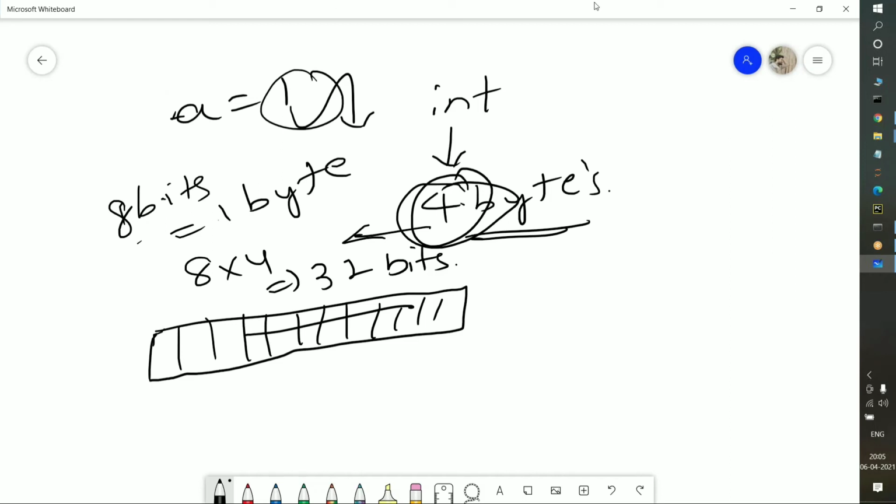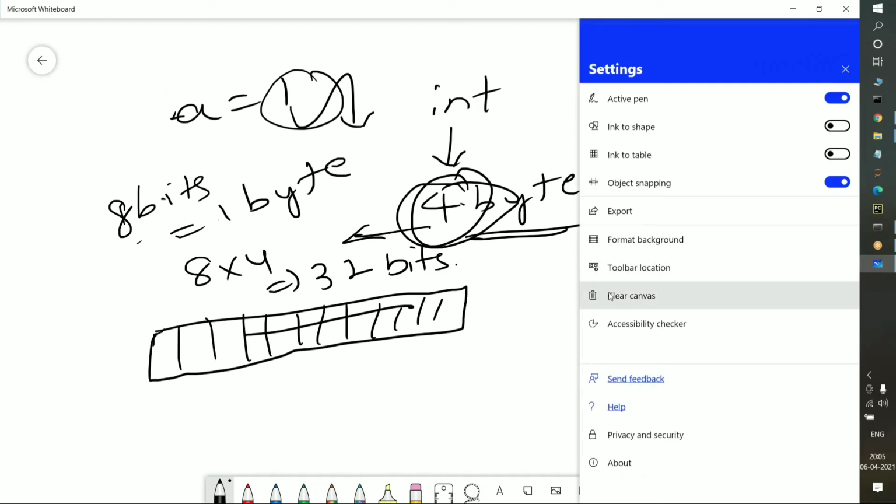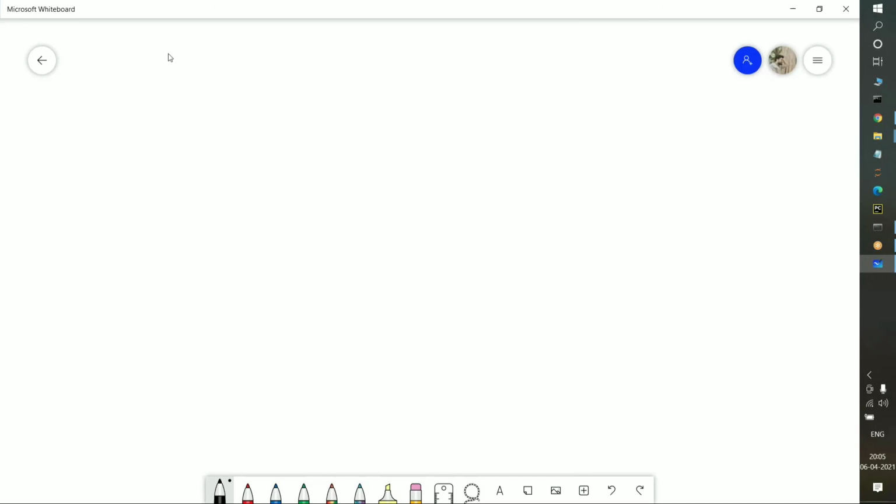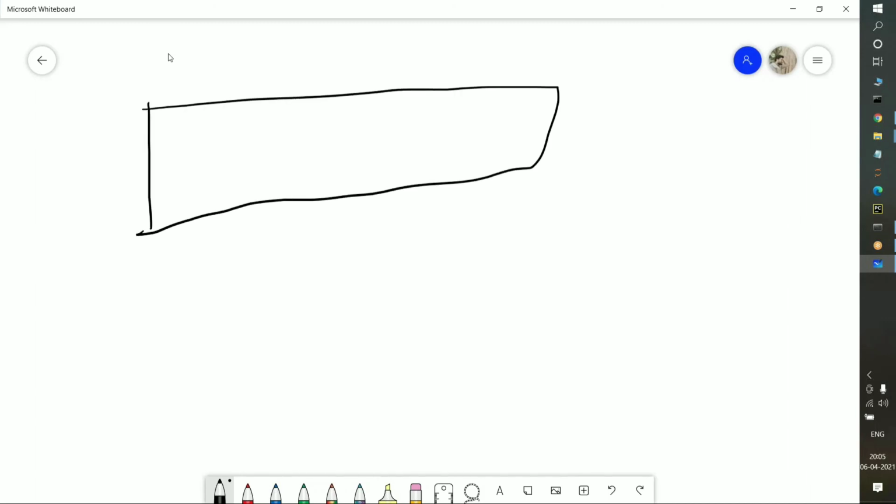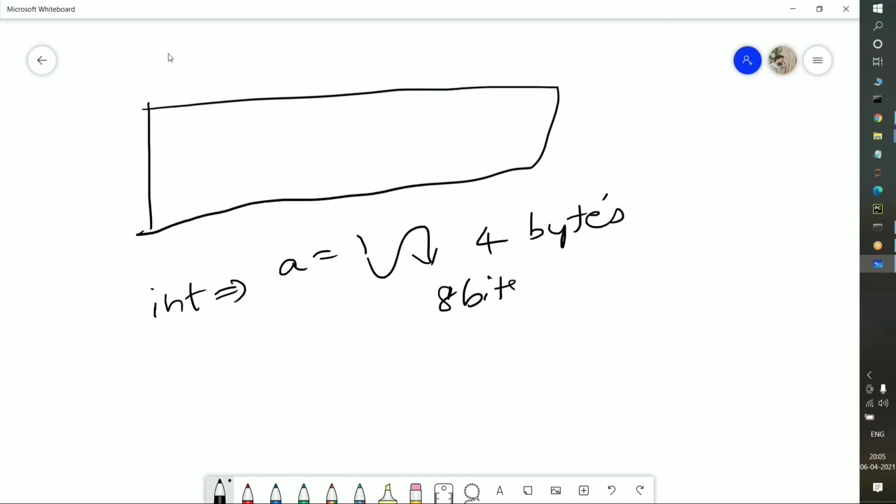How is it going to be saved? You all know the computer system works with the help of zeros and ones. If I pass the integer value a is equal to 1, it is going to occupy 4 bytes of memory, and 8 into 4 is 32.